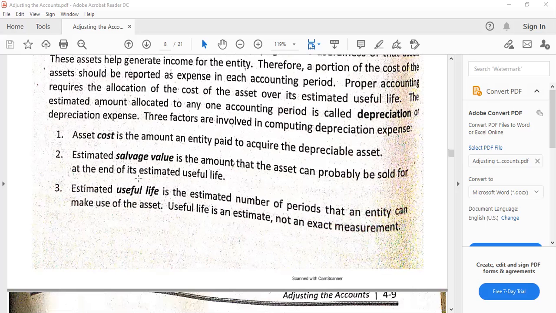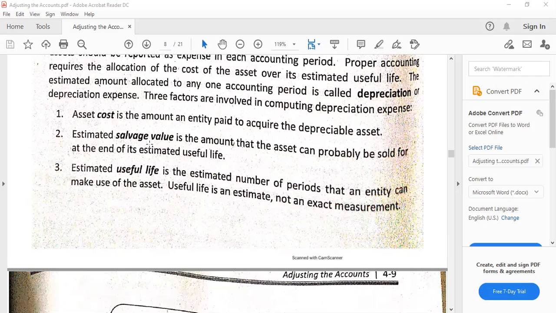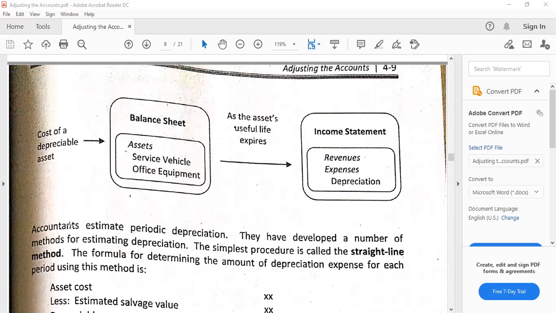Number three, useful life is the estimated number of periods, could be years, that an asset is usable to the entity. So we have to take note that number two and number three are estimates, so they are not exact values. So here we have the cost of a depreciable asset.